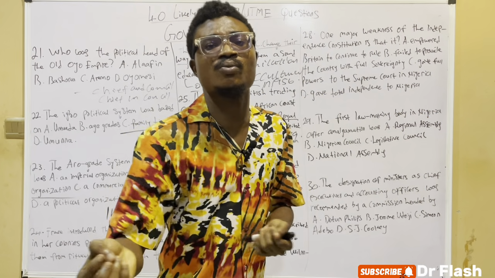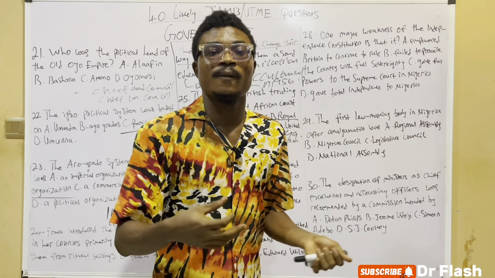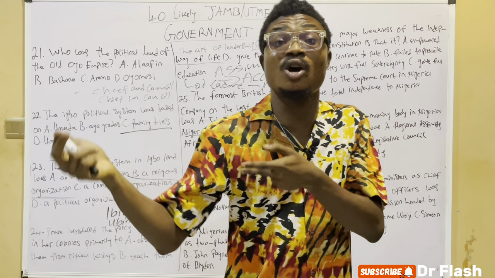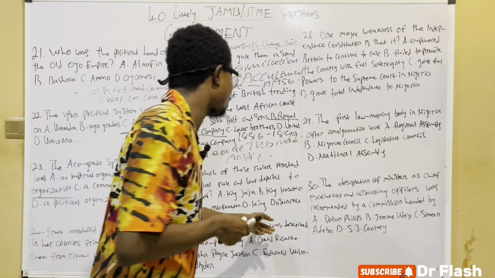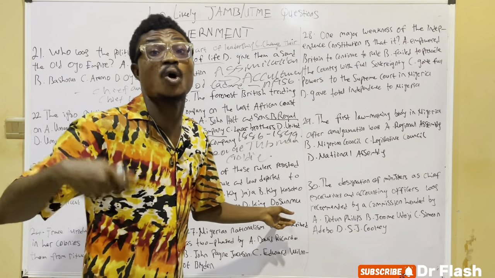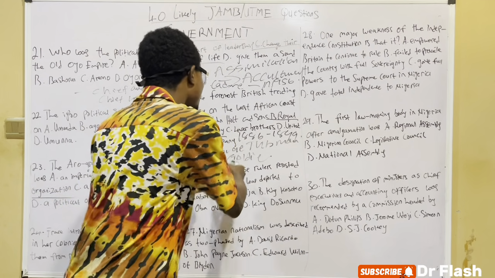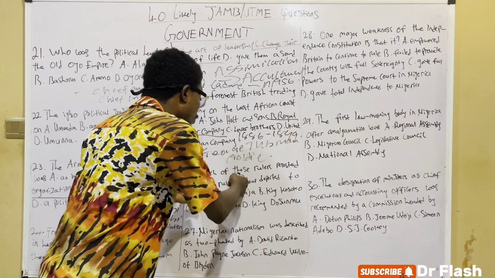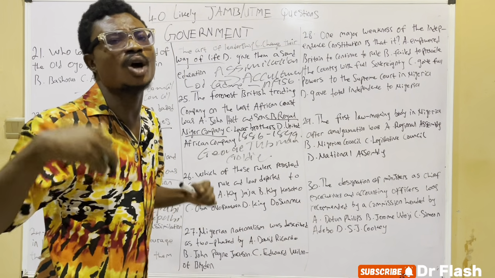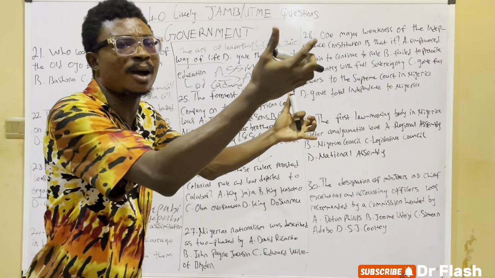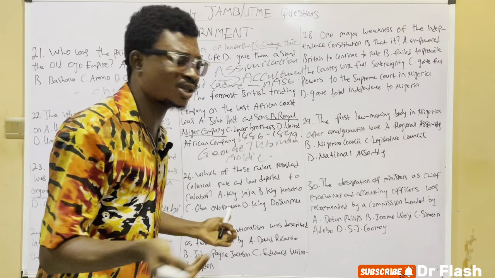We should know that during the time of King Dosunmu, in 1861, Nigeria was made a Lagos colony. He was the son of Oba Akitoye. So take note: which of these rulers resisted colonial rule and was deported to Calabar? The answer here is Oba Ovonramwen. We all know Oba Ovonramwen, who was deported to Calabar and later died in 1914.